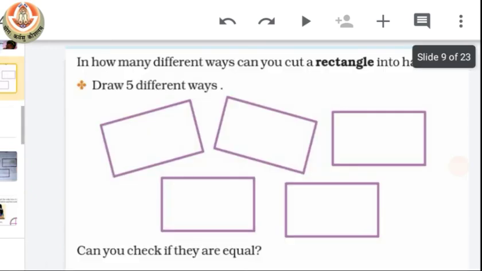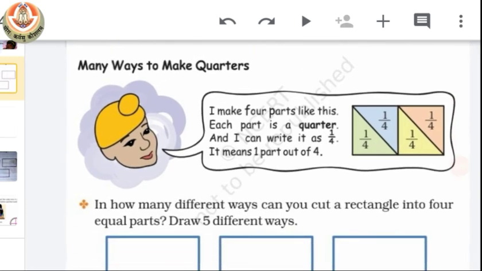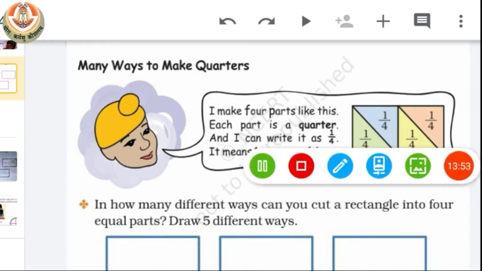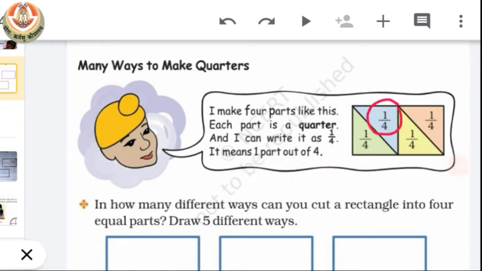Now the next question is about quarter. Now we all know that 1/4 represents a quarter. Okay, means quarter can be represented as 1/4.